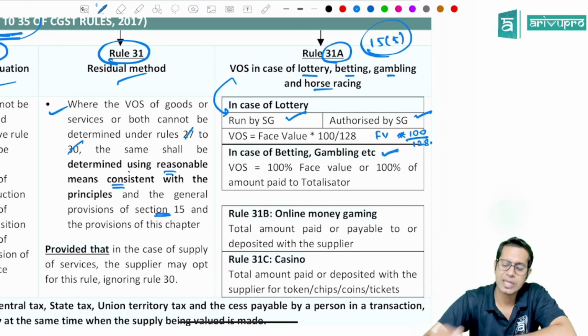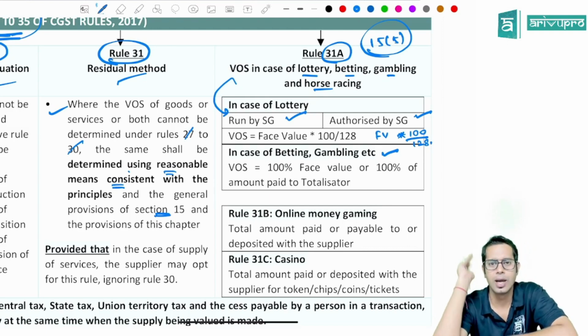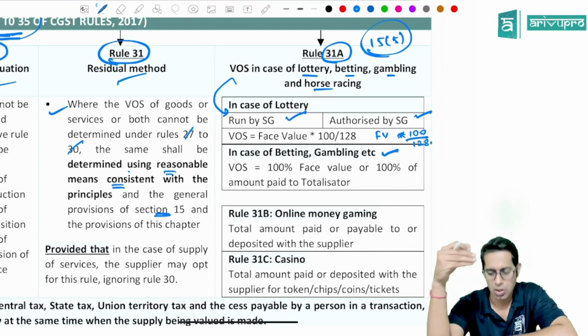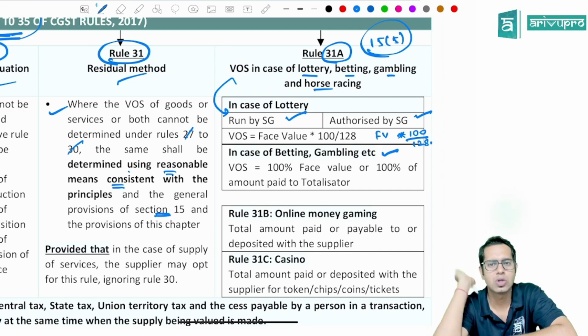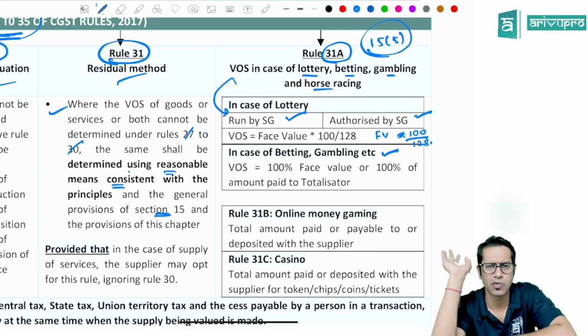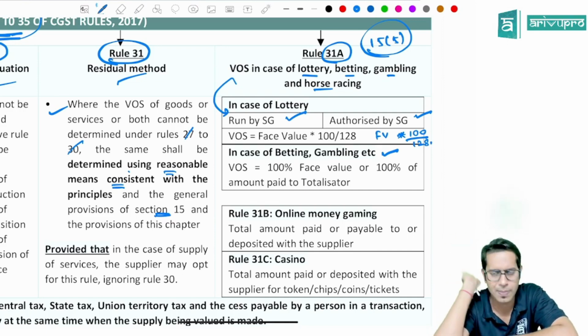But in case of betting and gambling, what is the value of supply? Whatever amount you are paying to the totalisator for that betting purpose, 100% of that amount will be taken as value of supply. On the 28% you should apply.